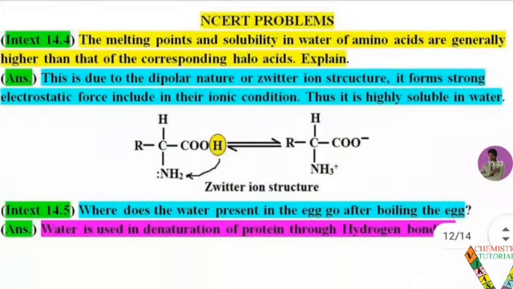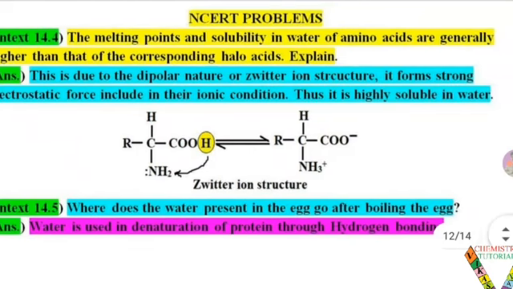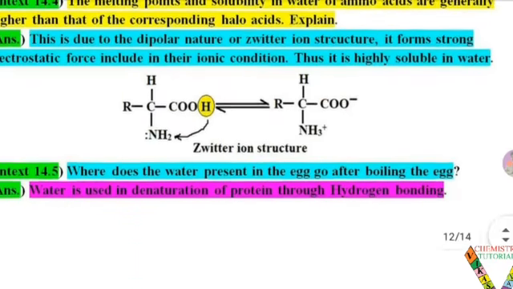The first question of the NCERT exercise, in-text 14.4. This question says the melting point and solubility in water of amino acids are generally higher than those of the corresponding halo acids. Explain. So students, simple question. This is due to the dipolar nature of the zwitterion structure. It forms a strong electrostatic force in its ionic condition. Thus, it is highly soluble in water. Amino acids show a positive pole and a negative pole, a situation known as zwitterion. So amino acids are easily attracted to the solvent water.